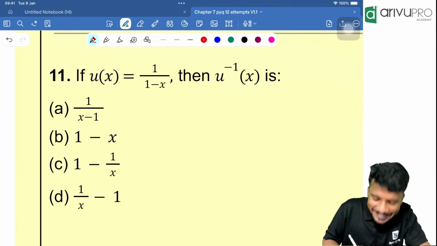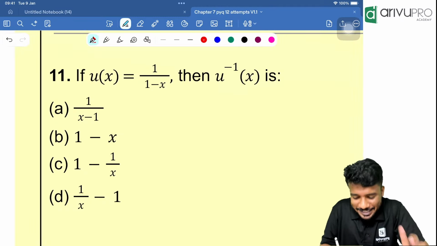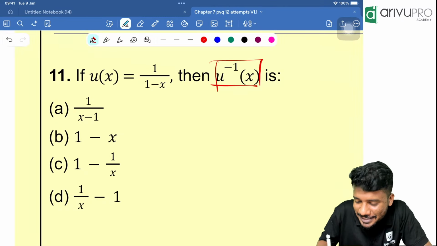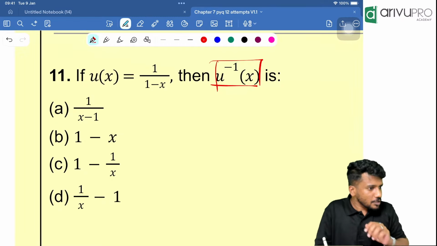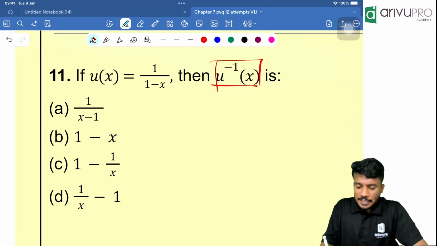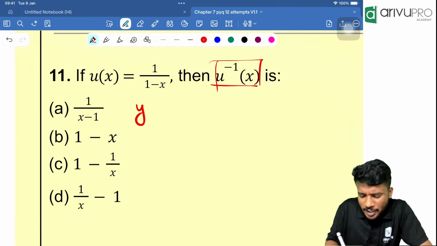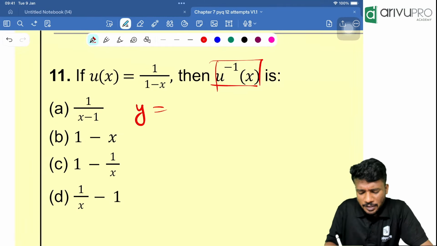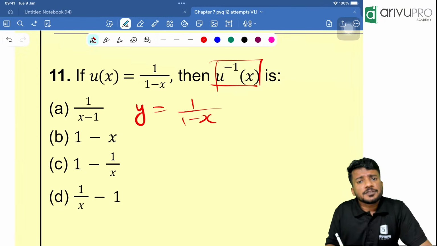Everyone, yes. u of x is equal to 1 divided by 1 minus x. Then u inverse of x is how much is the question. People, how to find u inverse of x? Hey, everything is fine, right? Yeah, fine. Sure, u inverse of x. People, it is similar to our f inverse of x. Substitute. Instead of u of x, you put the y. y is nothing but 1 by 1 minus x. Now cross multiply and solve for x.